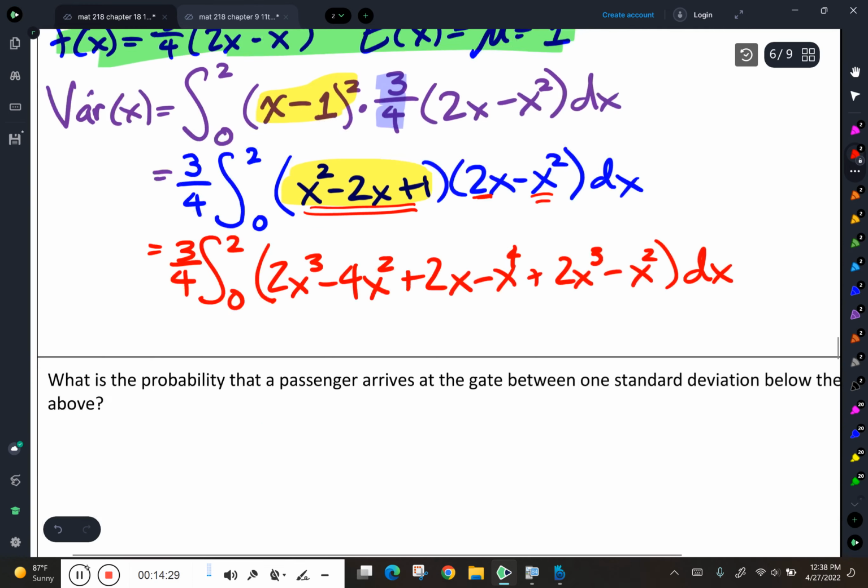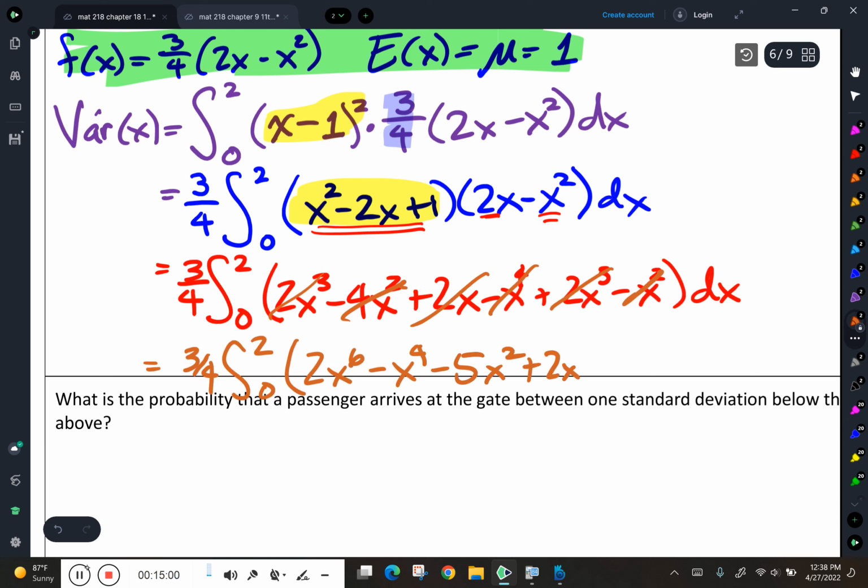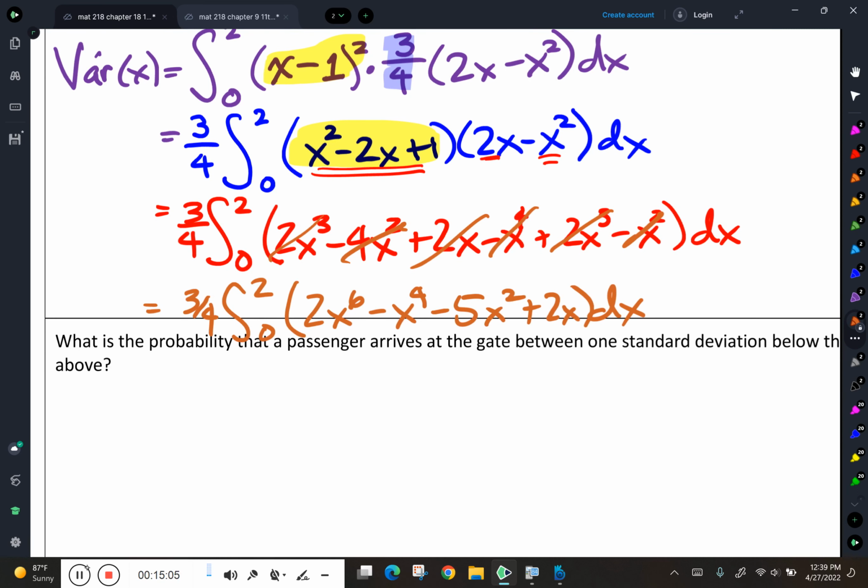Okay? Now clearly I did not give myself enough space here, but I'll just roll it and then erase it when we need it. So now I've got my 3/4 times my integral from 0 to 2. Let's see. I got a 2x cubed and a 2x cubed, so that's going to give me 2x to the 6th. I got a negative x to the 4th. That's there. Looks like I got a negative 5x squared. And I've got a positive 2x dx.